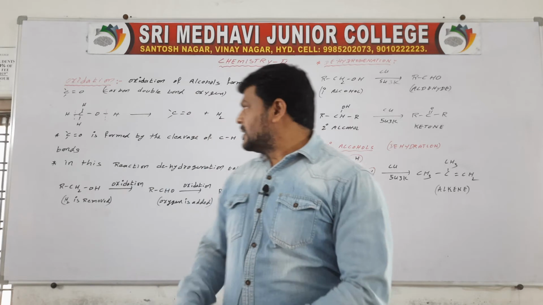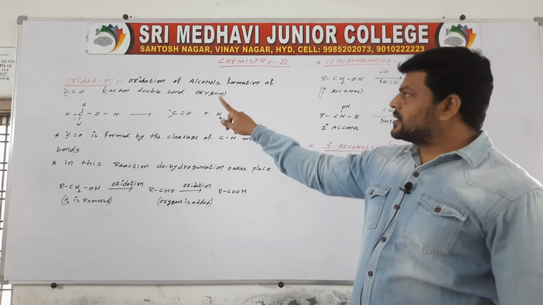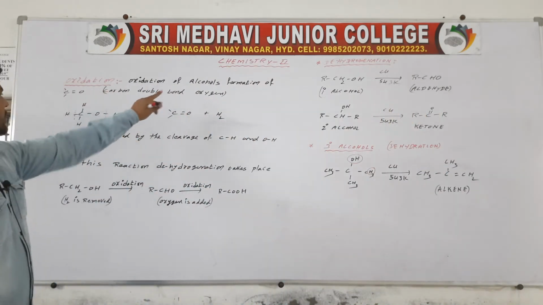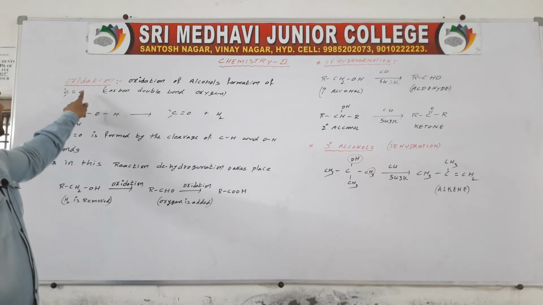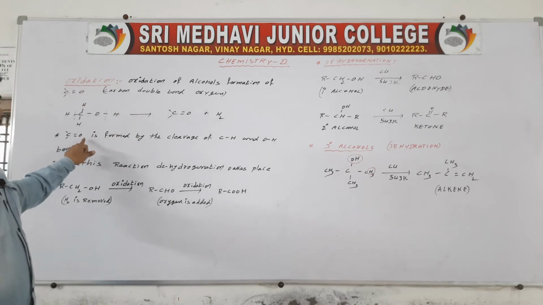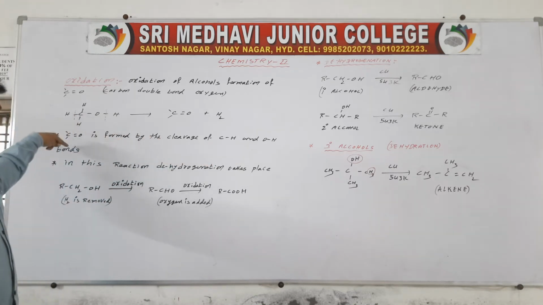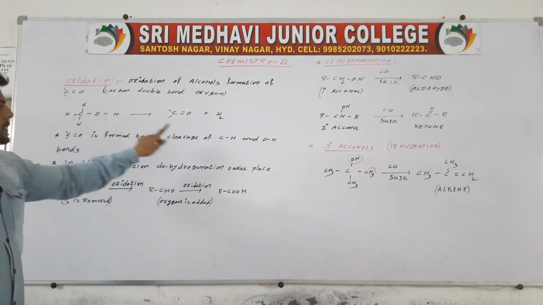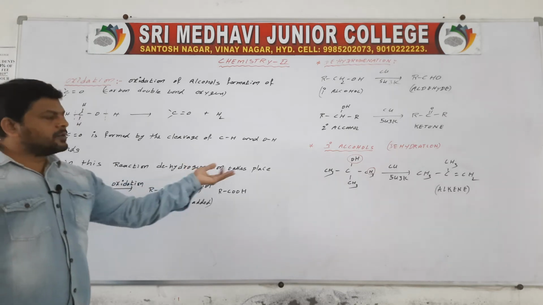This is oxidation of alcohols. Oxidation of alcohols, formation of C double bond O. C double bond O is formed by the cleavage of C-H and O-H bonds. In this reaction, dehydrogenation takes place.